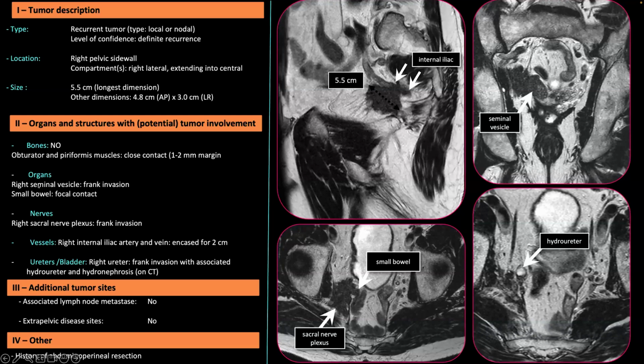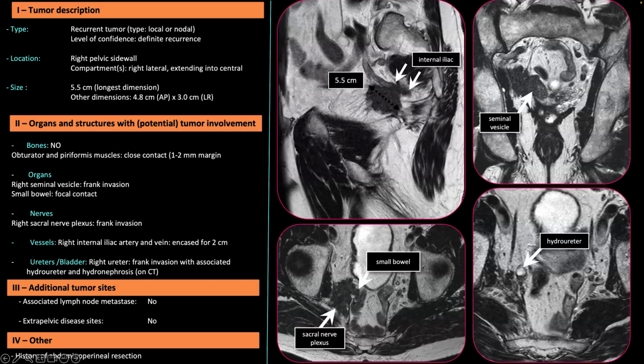Then we move to the O of Boneview for the organs. So we are looking at what is involved. So first, you can see here, there is a right seminal vesicle, which is involved. There is a frank invasion, and there is some contact, maybe focal invasion of the small bowel here.